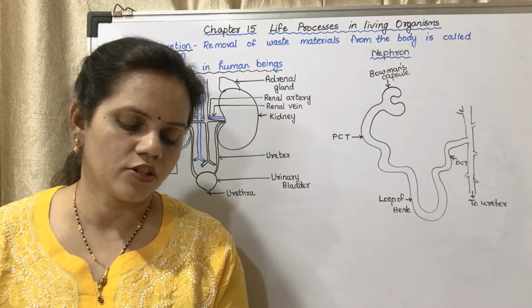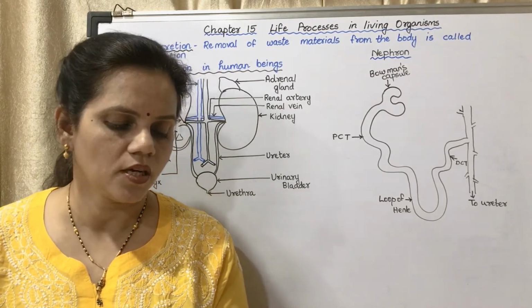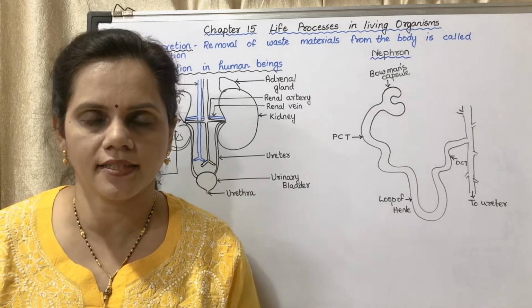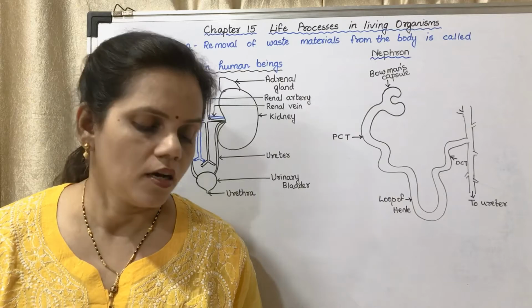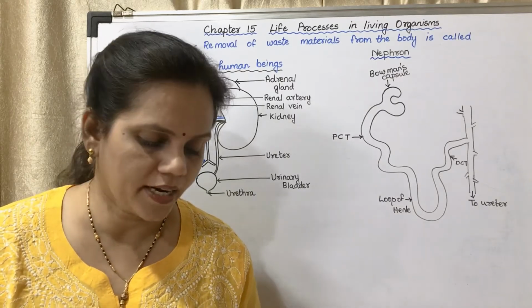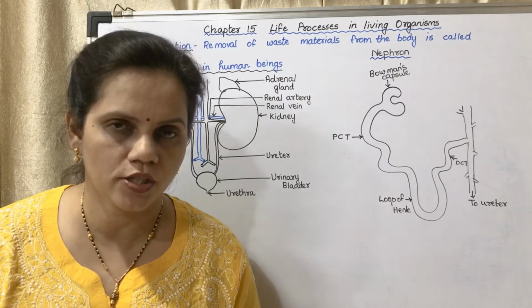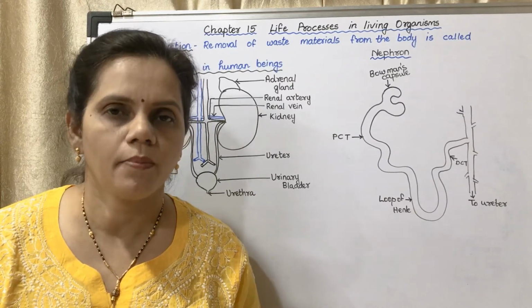Some waste materials of plants are useful to humans, for example, gum, resin, latex of rubber, etc. So to the answer of that first paragraph, you have to add the calcium oxalate point also for excretion in plants.